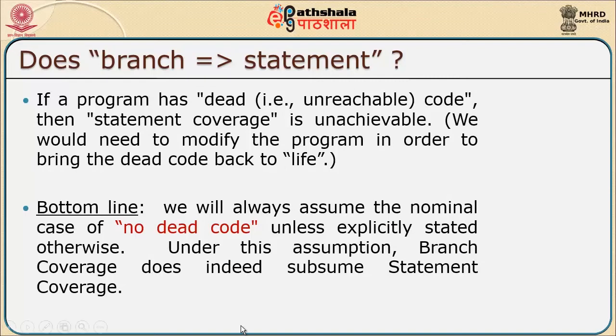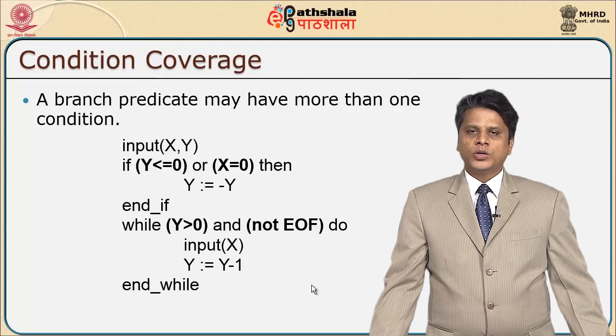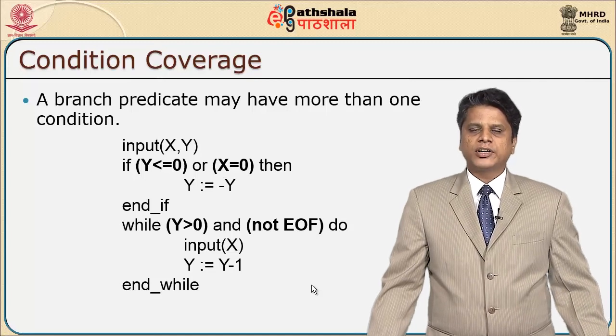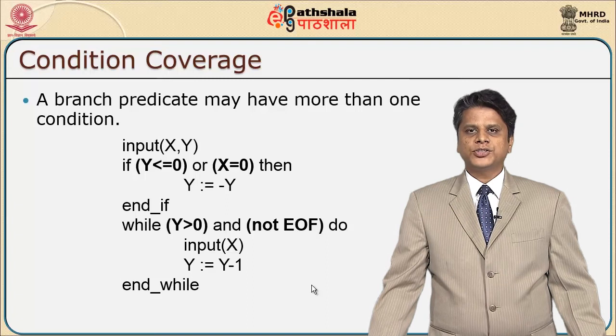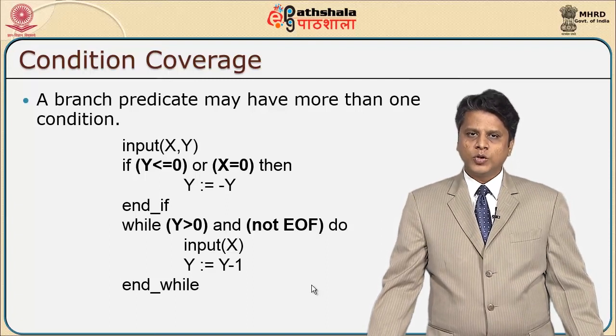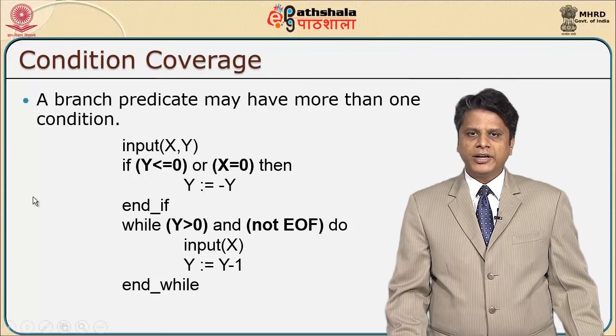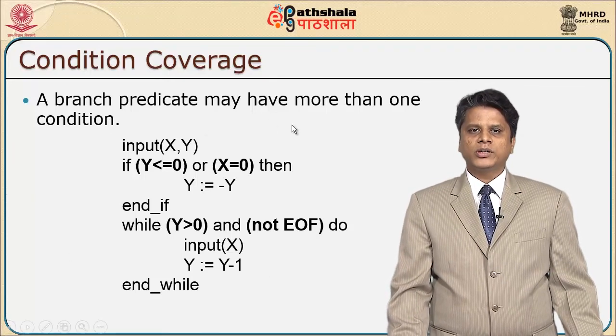So, unless explicitly stated otherwise, under this particular assumption, branch coverage does indeed subsume statement coverage. Now that we have looked at two different coverages, one is statement coverage, the second one is branch coverage. Also we may have to look at the condition of the looping statements. So, the branching predicate may have more than one condition.